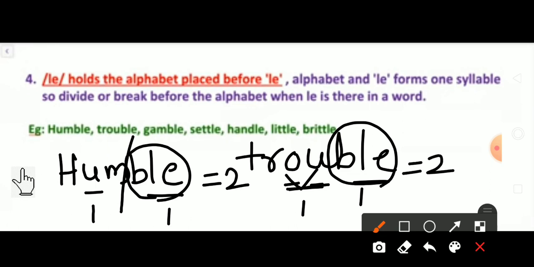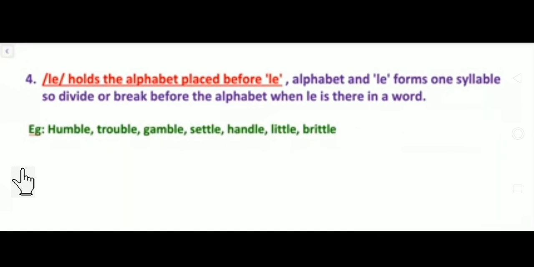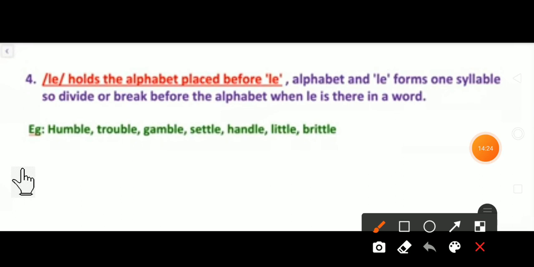Now, you are clear about syllables. Now, how to divide? We have to divide before the BLE. From here, we have to divide. Got it? Yes. One more example. Here, one word is there. Yes. Little, I will explain this word to you.